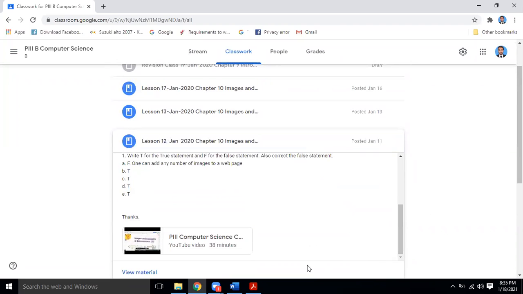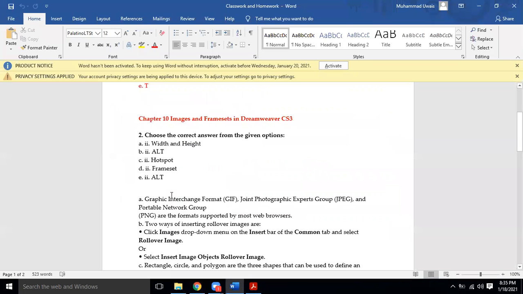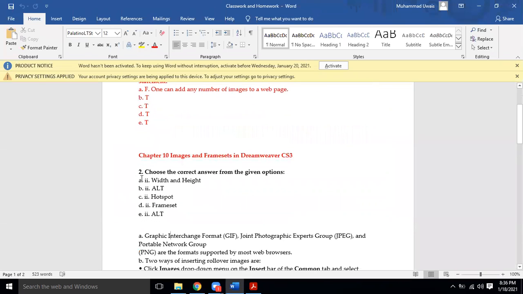Yes, we have done only true false. So we are going to have this question, which is choose the correct answer. For chapter number 10, I am going to give you this to write in your notebook.